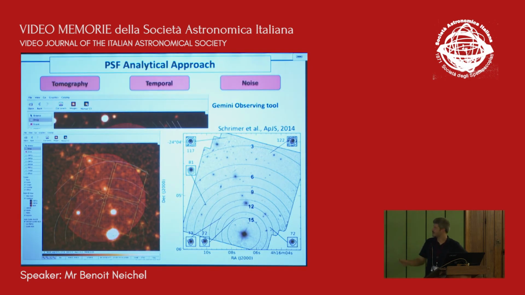Yeah, so at Gemini, what we've been doing was also to test on sky the way the performance was evolving across the field. So this is an example on a field where we were only having just one star, because of the limiting brightness of the star in this field, this was a galactic field, extragalactic field. Sorry. So there has been only one star, and basically the predictions from the analytical tools have been compared with some real on-sky observation. And well, the performance agreement was not too bad. So it seems that it's a good way of doing it.